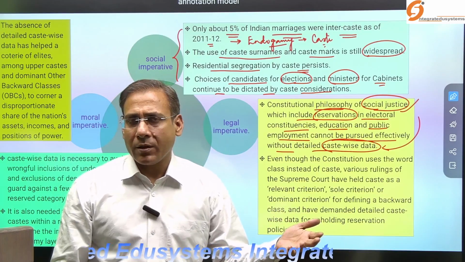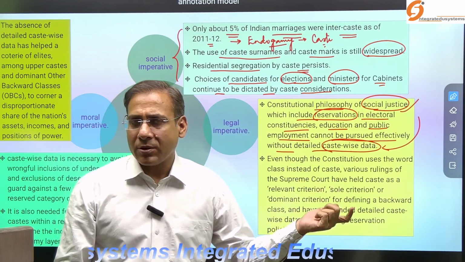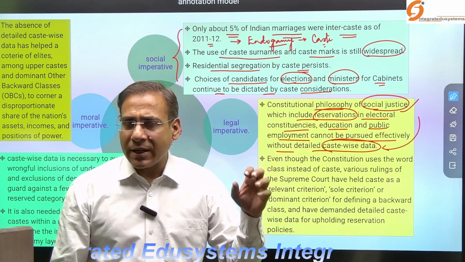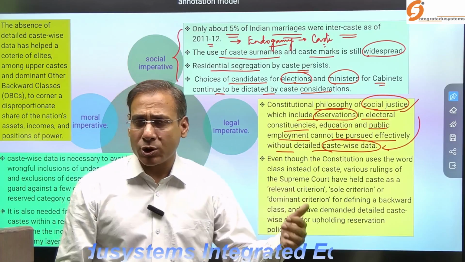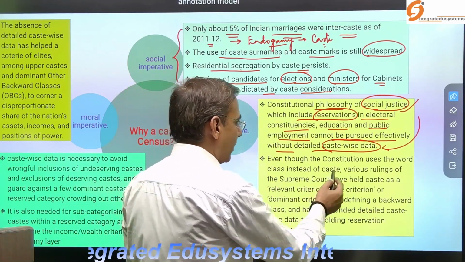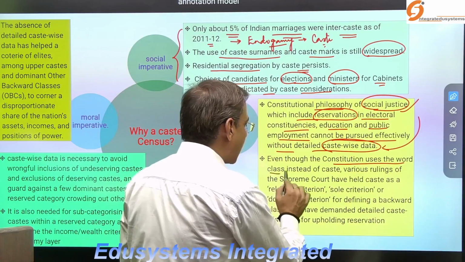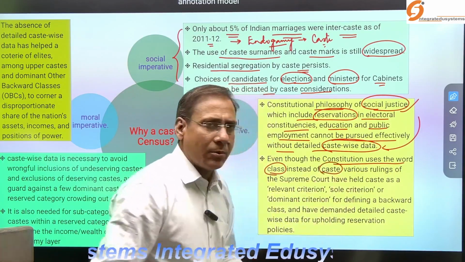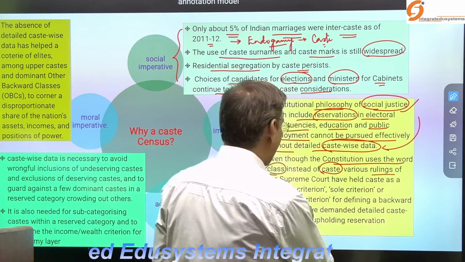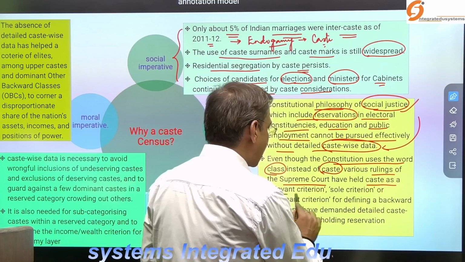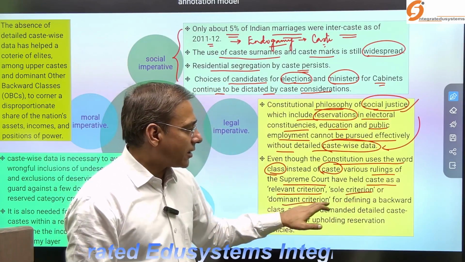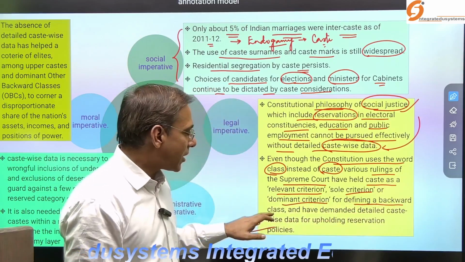So this caste data will give us an absolute as well as correct picture of their socio-economic structure and their numbers. So that is required. Even though the Constitution uses the word class instead of caste, various rulings of the Supreme Court have added something. What did they add? Caste as a relevant criterion, or the sole or dominant criterion, for defining backward classes.